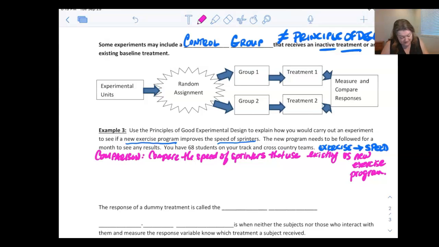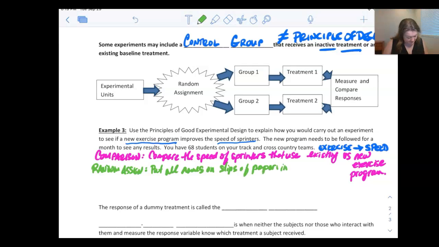Okay, next one is random assignment. How do I make sure they randomly go into different groups? So they said we have 68 students. So we would really want to have 34 in each group. So here's where I go back to the random number generator or the slips of paper. So if I want to do random assignment, I'm going to put all their names on slips of paper in a hat, mix, and then I want to pick out 34 of them.